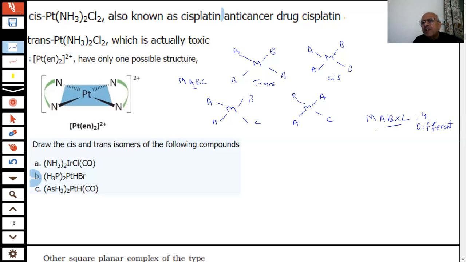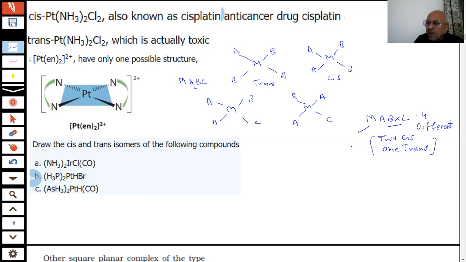After we start writing, there is some trick involved. If we know, we can apply that trick. When four will be different, then for a square planar complex of this type, there will be two cis and one trans. We can try and see that.